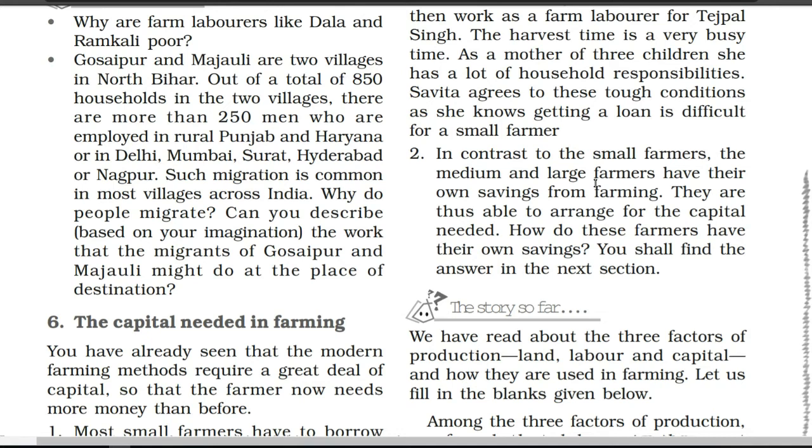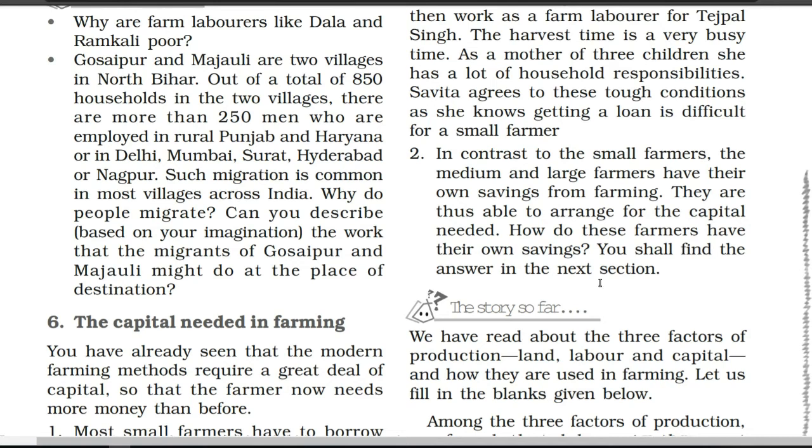They have a lot of capital, sufficient capital, and by their own savings they are getting this capital. They are thus able to arrange for the capital needed. So in this way, the medium and the large farmers, with their savings, arrange the capital which is needed in farming. How do these farmers have their own savings? You shall find the answer in the next section. In the next part, we are going to discuss this line by line, but already I have explained it here.